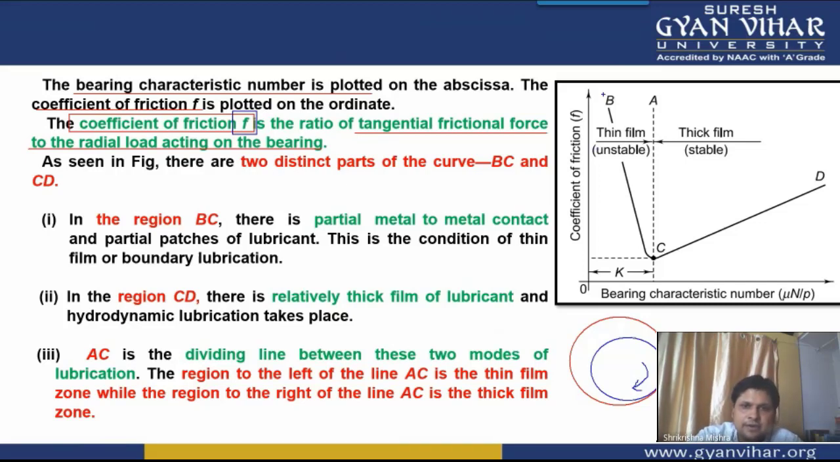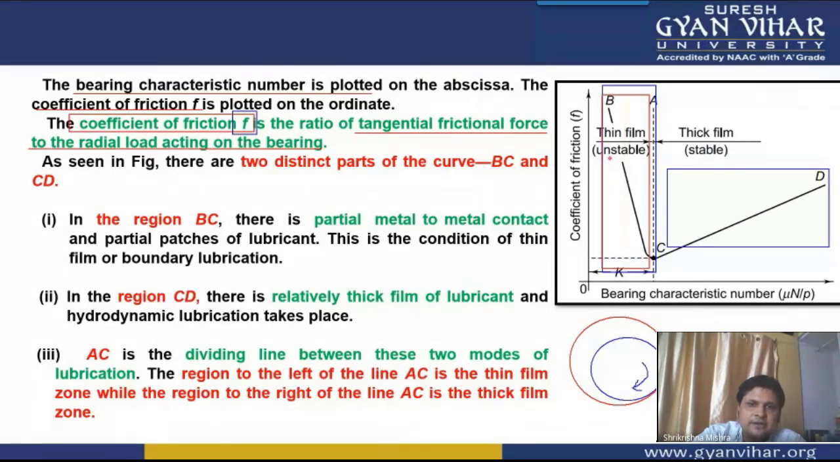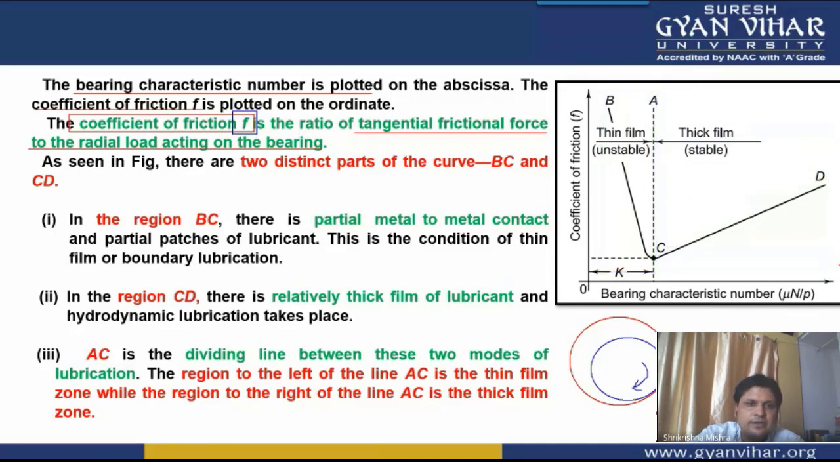Now here in this particular diagram, you can see there are two parts. One is this BC part, and the second is the CD part. The BC part shows the thin film lubrication, and the CD part shows the thick film lubrication. Let me now tell you how it is made.